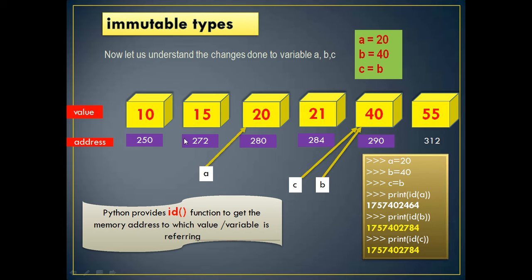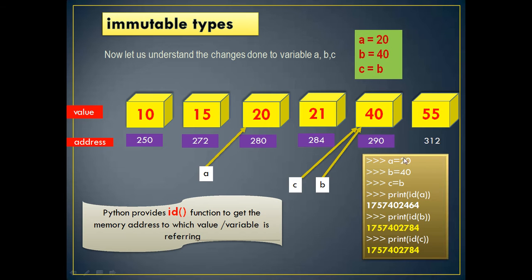Now the value B was also pointing to A earlier, as you say. Now B is assigned 40. Now B will point to 40, and the same B is assigned to C. Therefore C is also pointing to 40, whose address is different. Once again, Python provides the id function to get the memory address to which a value or variable is referring.